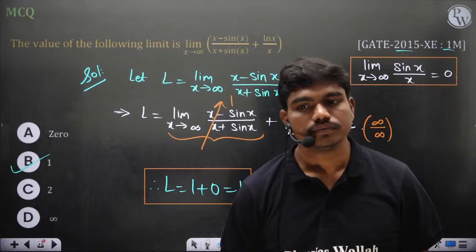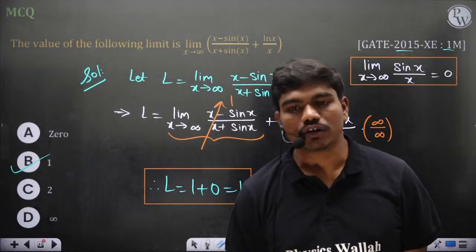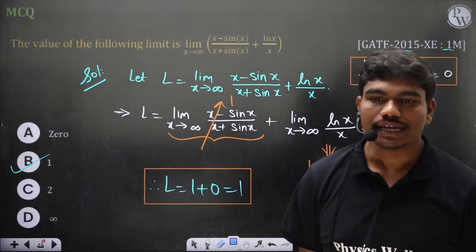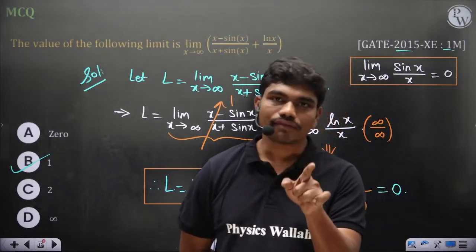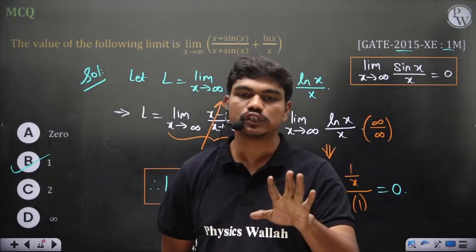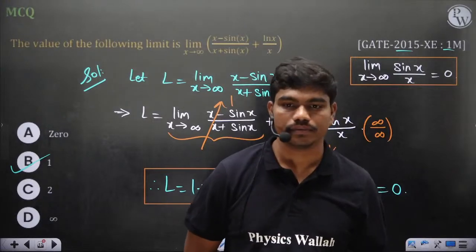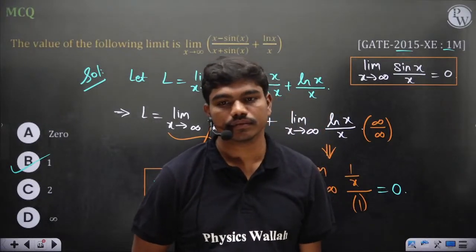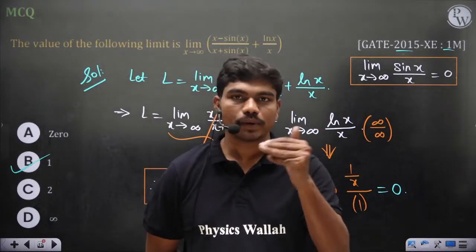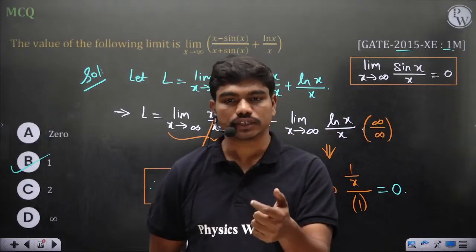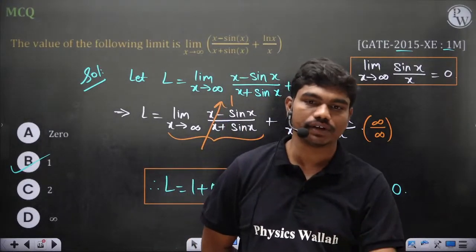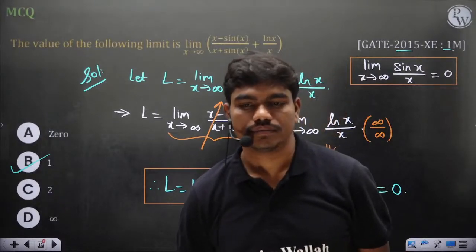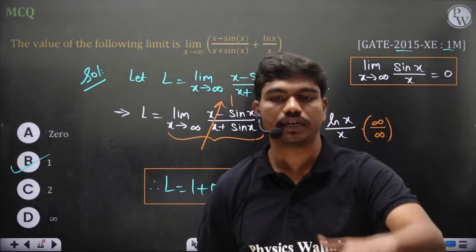Question: will it cancel after the second L'Hospital? No, it won't cancel, because after applying the first L'Hospital, you won't get either 0 by 0 or infinity by infinity. Got it? Once you have applied the L'Hospital, you got 1 minus cos x by 1 plus cos x. This 1 minus cos x by 1 plus cos x is neither 0 by 0 nor infinity by infinity. So you cannot go for the second L'Hospital. Got it?